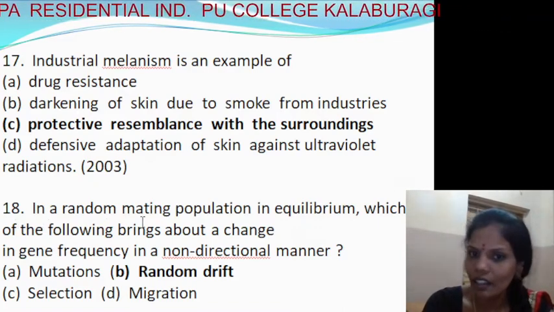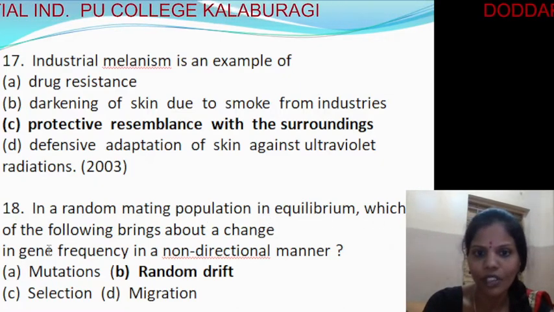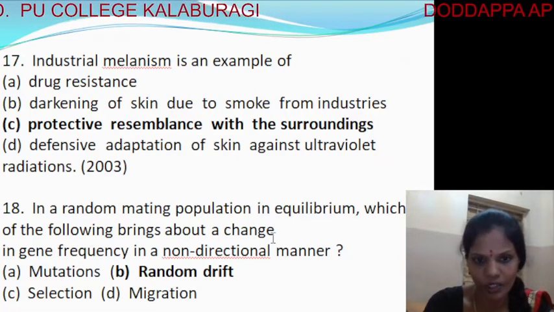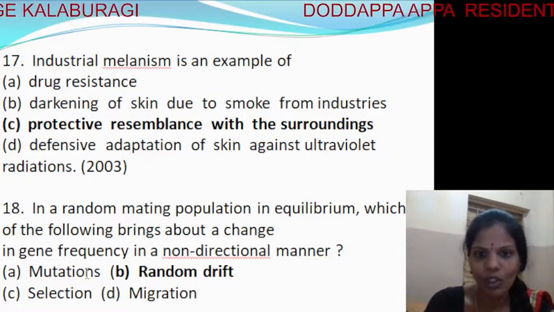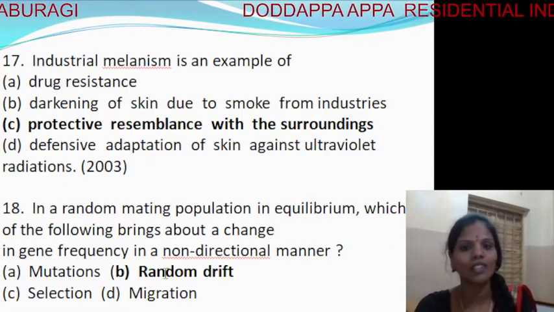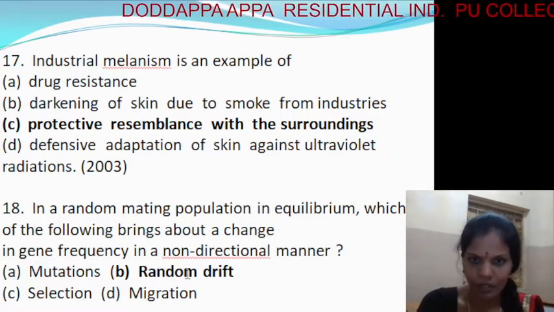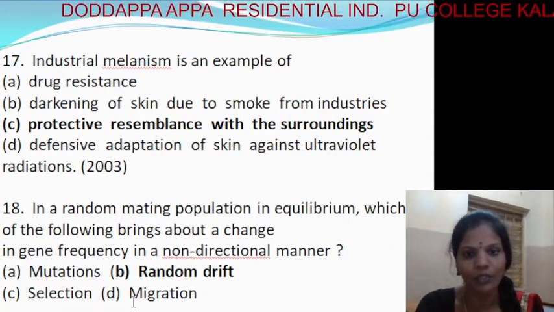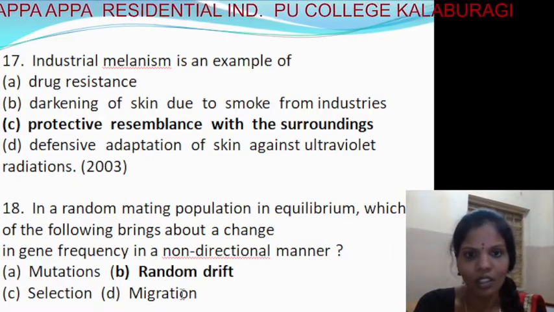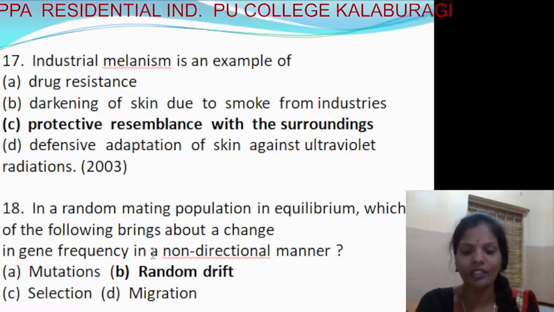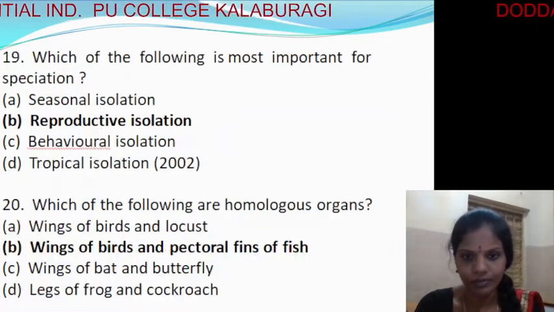18th, in a random mating population in equilibrium, which one of the following brings about a change in gene frequency in a non-directional manner? So among the following, which will bring a change in the gene frequency in a non-directional manner? First one is the mutation, second one is the random drift, third one is natural selection, and the fourth option is the migration. So among these, it is random drift which brings about the change in gene frequency in a non-directional manner. It's the second option, random drift.